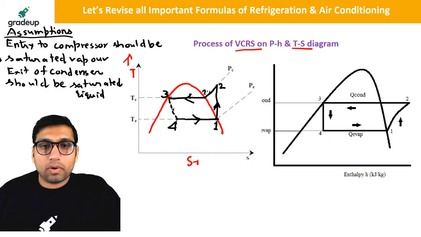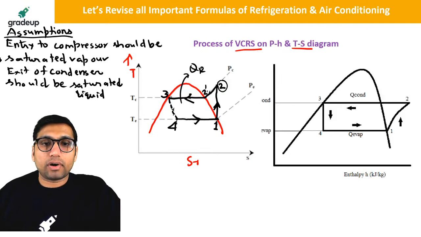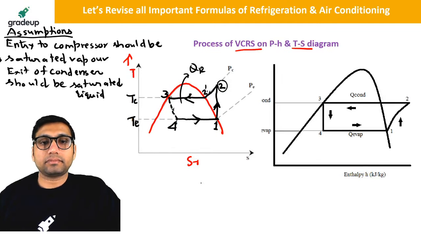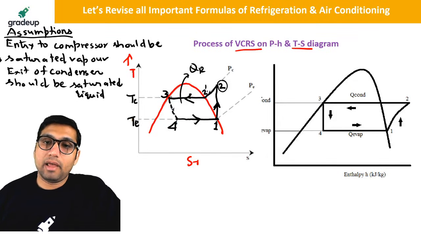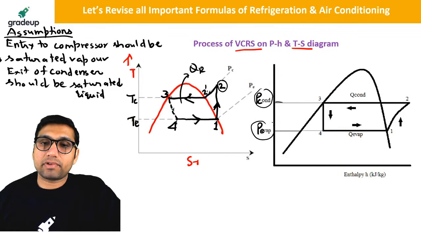Okay, so at point 2 we will be getting the superheated vapor. Now this superheated vapor will be sent into the condenser. In the condenser, heat rejection will take place. Then there will be a throttling process. This is the condenser, this is the evaporator. This is the temperature-entropy diagram. In the pressure-enthalpy diagram, this is the pressure of the condenser, this is the pressure of the evaporator. So it works between two pressures: one is the condenser pressure, the high pressure, and the other is the evaporator pressure, which is the low pressure.